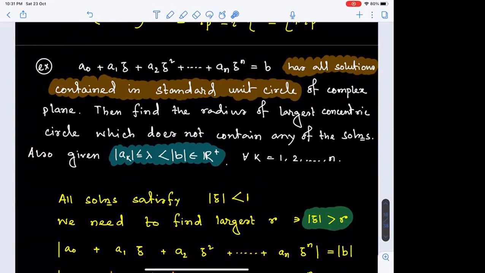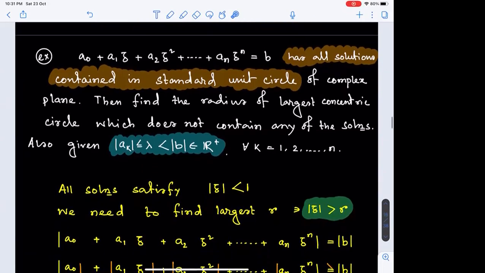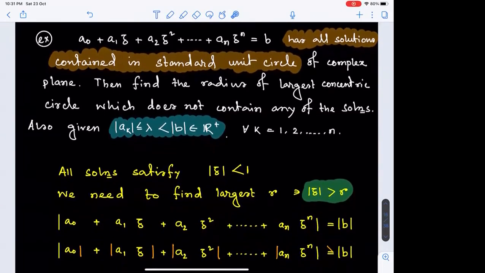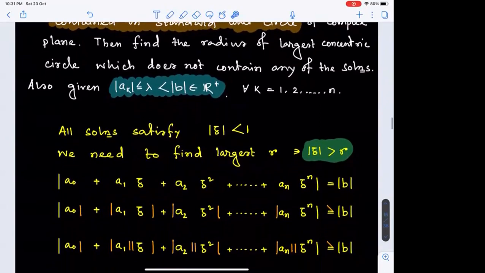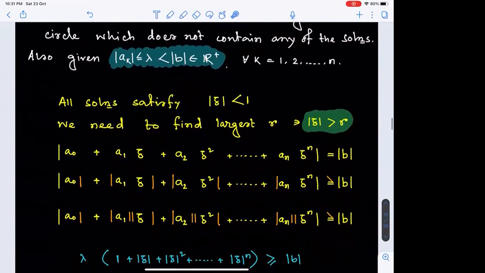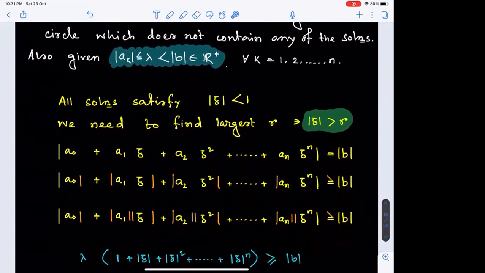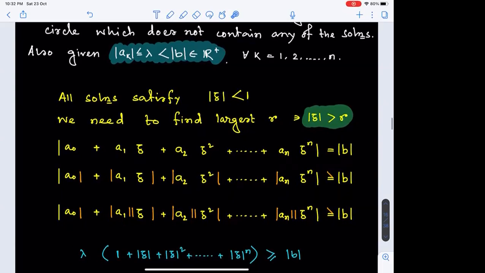But the mod is unable to reach the individual terms, so we have split the left-hand side mod. The moment we split the left-hand side modulus, it is greater than or equal to the last appearing value. And now in each term, we have made it modulus of coefficient into modulus of z, right? Now each of the coefficients has modulus value at most lambda. So even if I replace each of the modulus values of the coefficients by lambda, we will get such a relation, right?